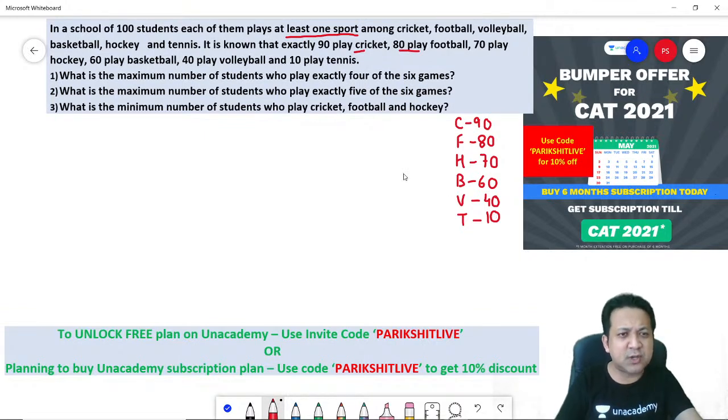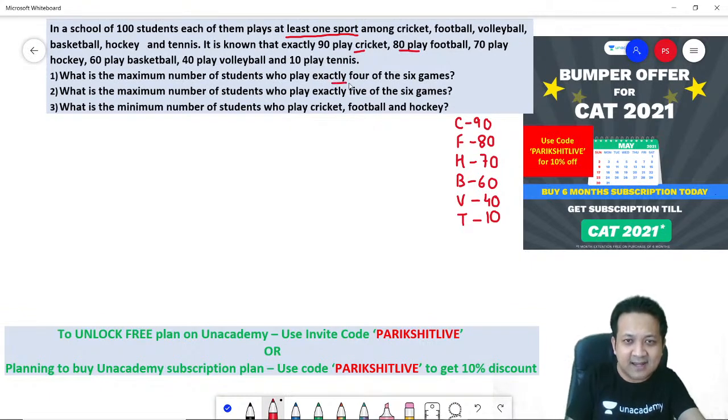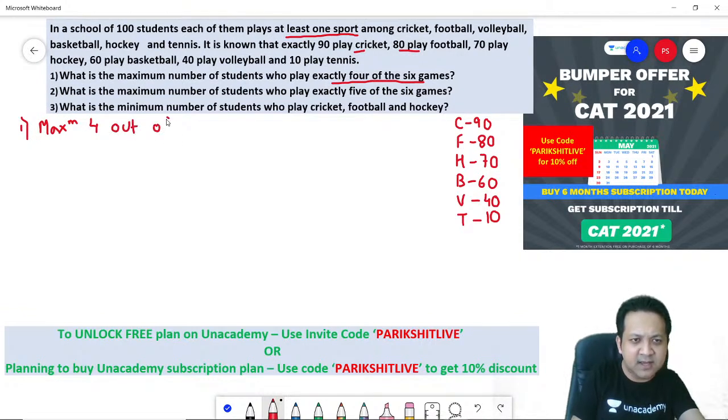So what's your first question? What is the maximum number of students who play exactly 4 of the 6 games? So question number 1 is maximum 4 games, maximum 4 out of 6. That's what I need to solve. I would love to draw a figure for this because a figure will make things easy. Let's try to draw a figure for this.